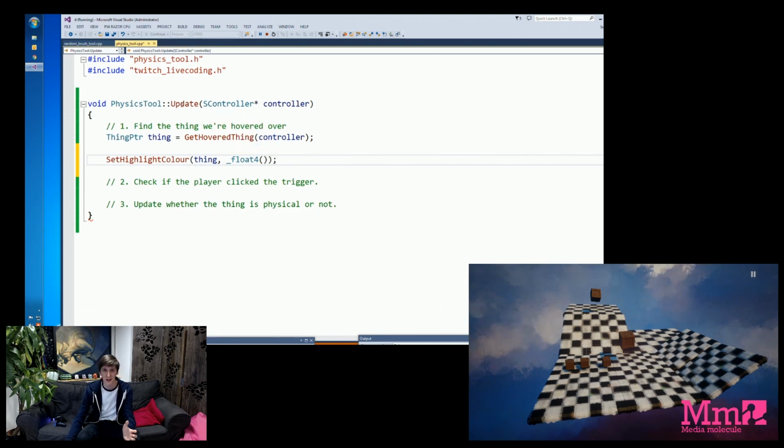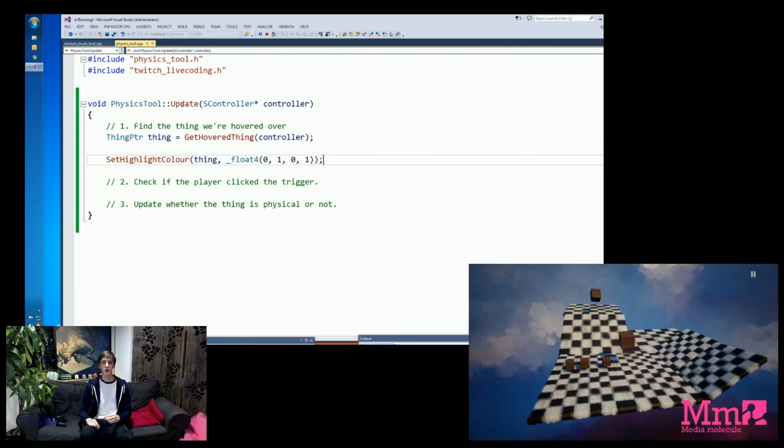If you have more questions about that, feel free to ask me after the stream, but I'm going to skim over what that means and what the implications are. All you need to know is that between these circular braces, what we want are four numbers: red, green, blue and alpha. So we give it red of 0, green of 1, because let's say we want to turn the thing we've hovered green, and we give it no blue and full alpha.